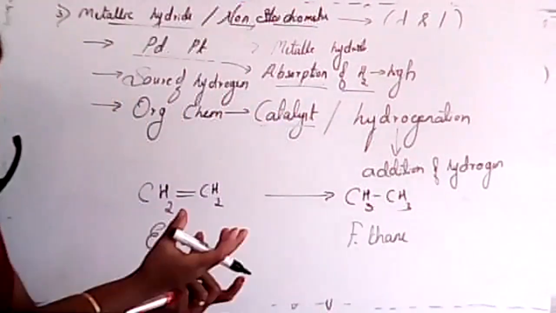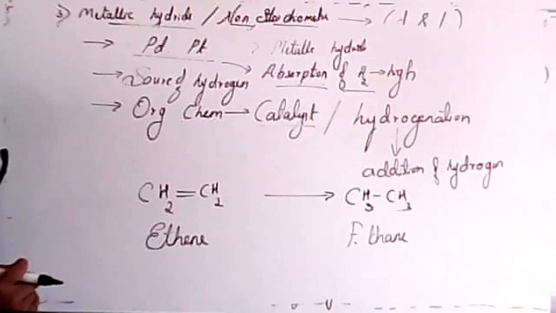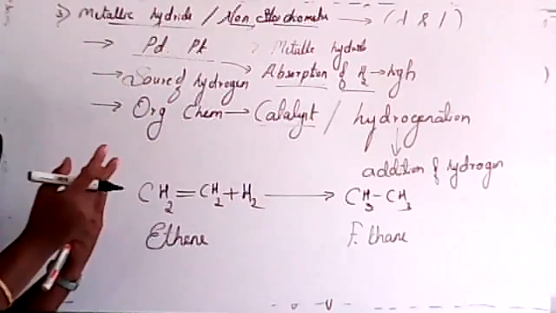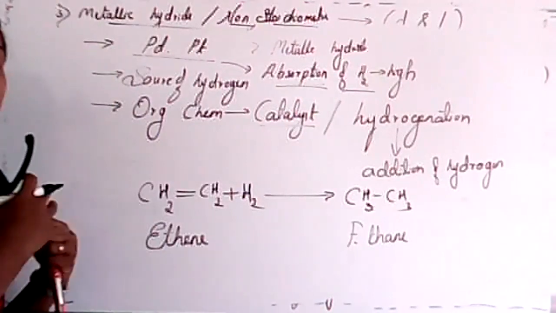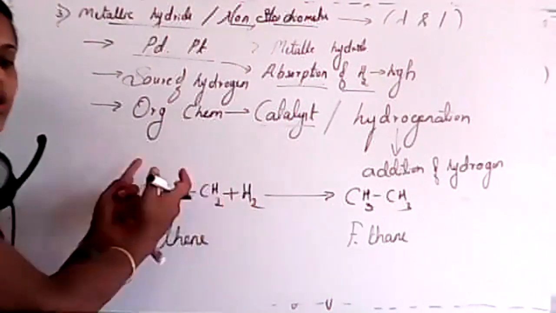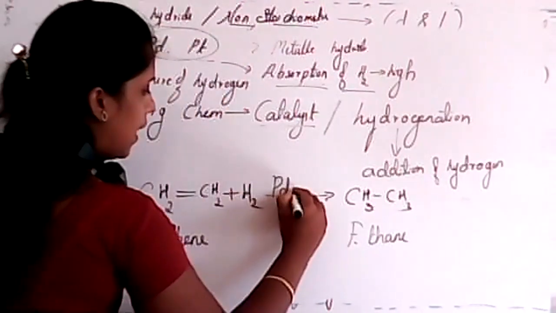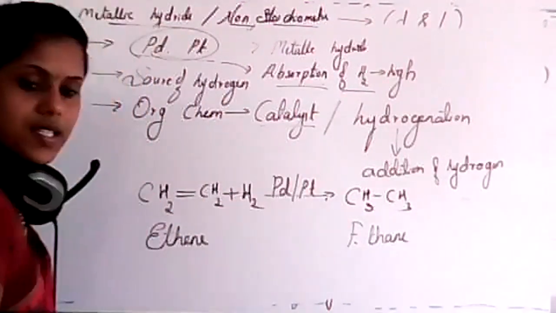So that means I have to supply hydrogen to this one, isn't it? But hydrogen is a gas, so we can't directly supply hydrogen to the system. That's why we use these catalysts, palladium or platinum catalyst.